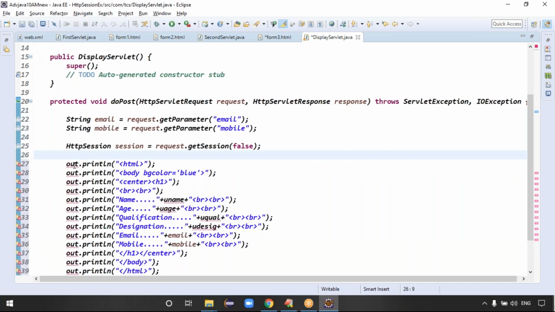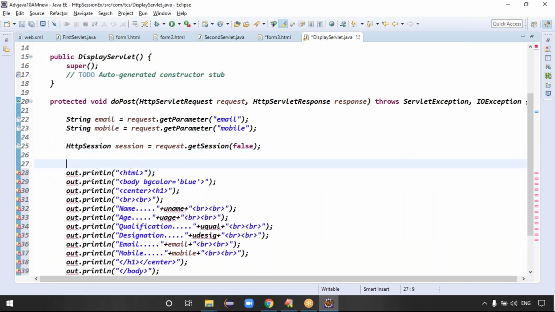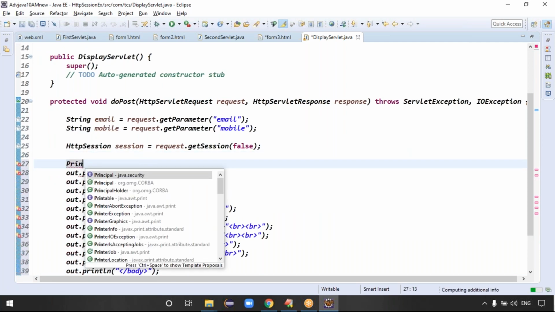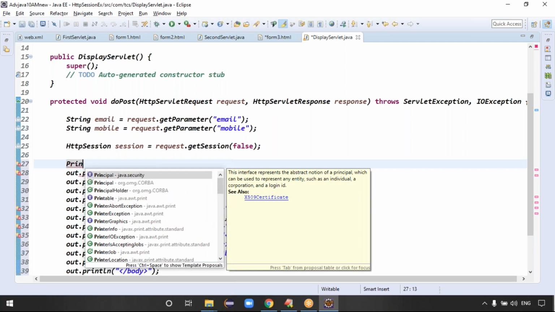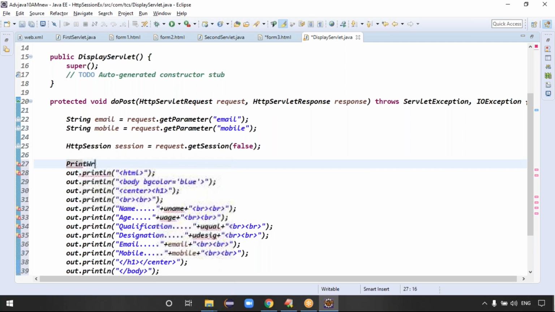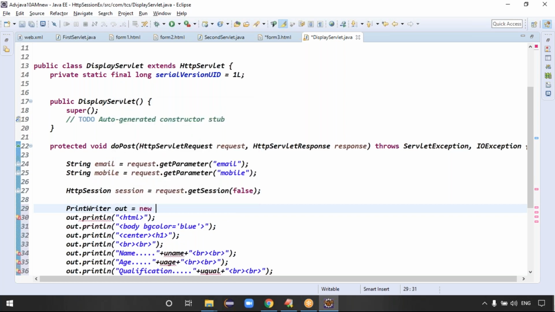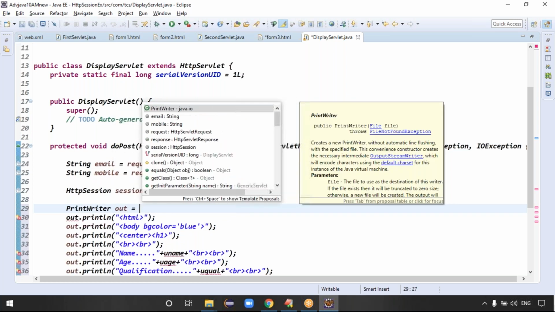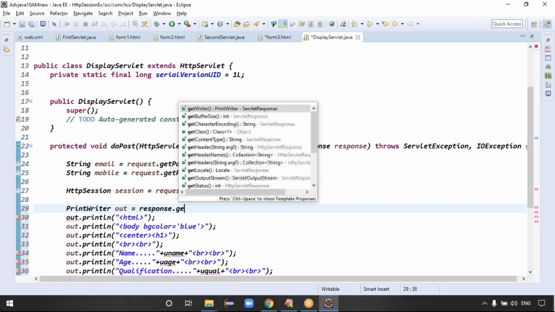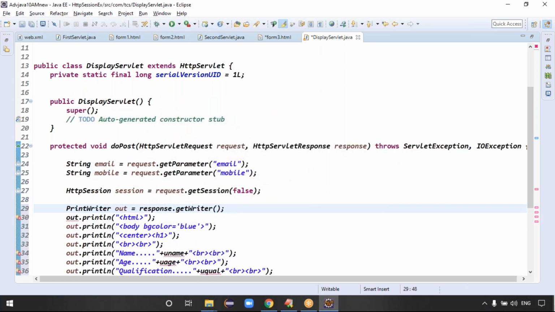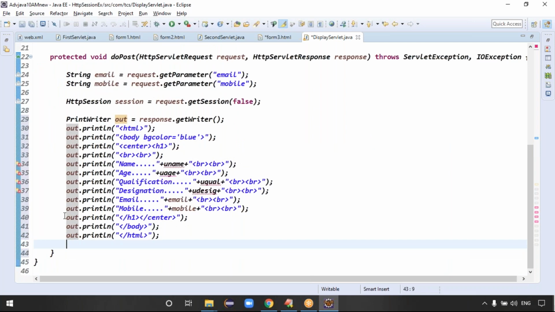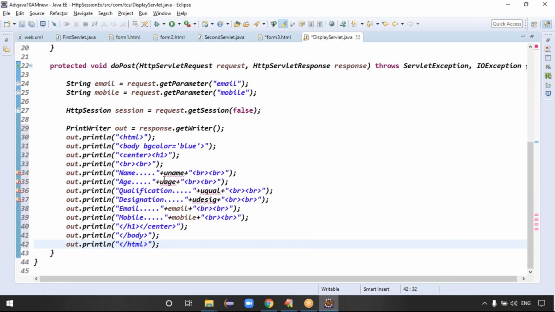Out is nothing but a writer object, right? So it can write, because in the last servlet I want to give all the details, right? That's what PrintWriter: PrintWriter out equal to new PrintWriter of response data. Which method do we have to use? The getWriter method, right? Because I took the out here. Good, fine. I don't want to change all the variables, right? Is it fine? Good.